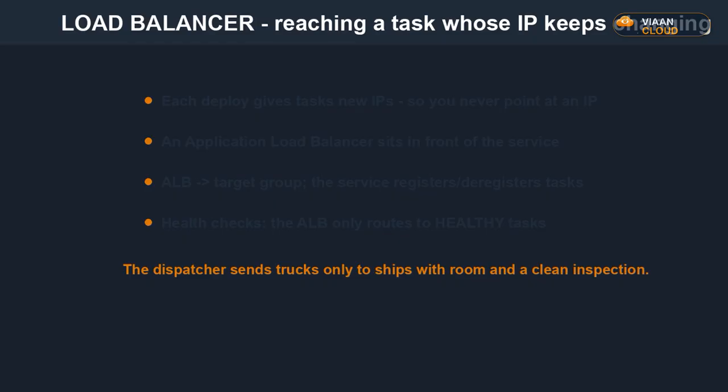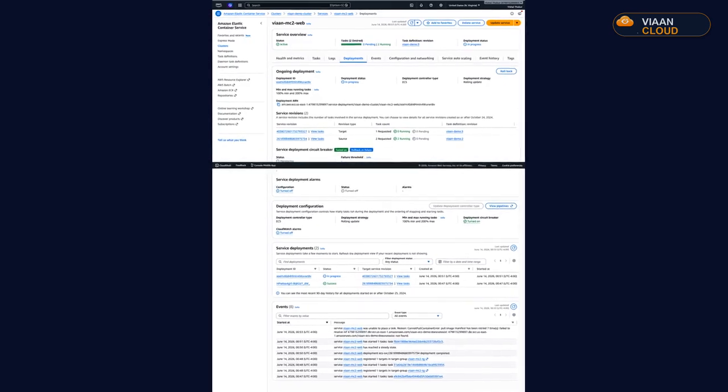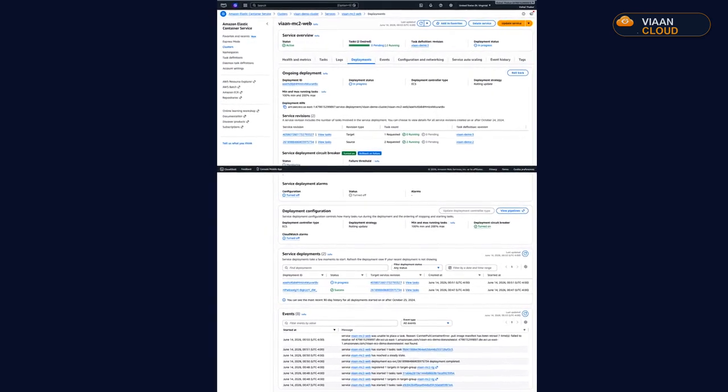Set the app higher than the balancer. Get this chain right: deregister, drain, stop, and a rolling deploy is truly 0 downtime. Last reliability rule: run a service, not a standalone task.